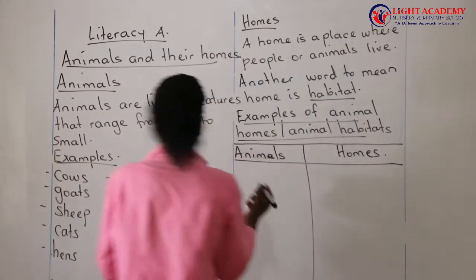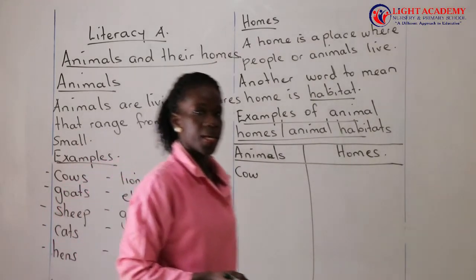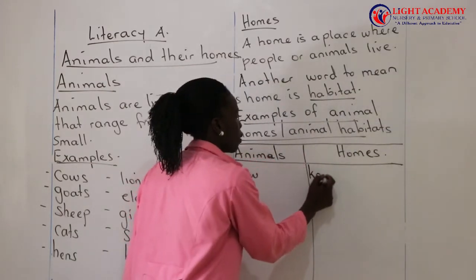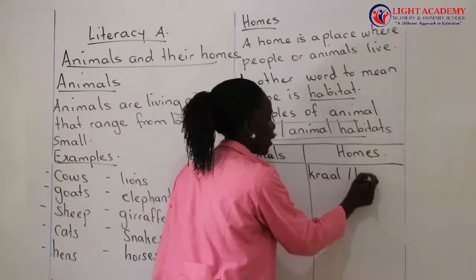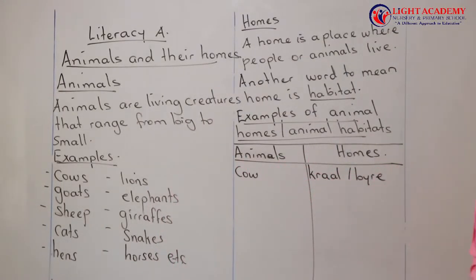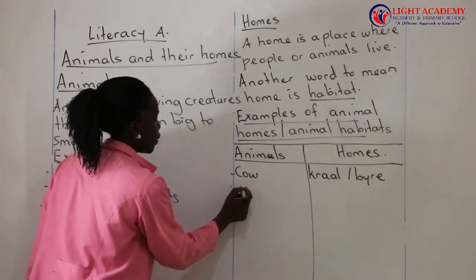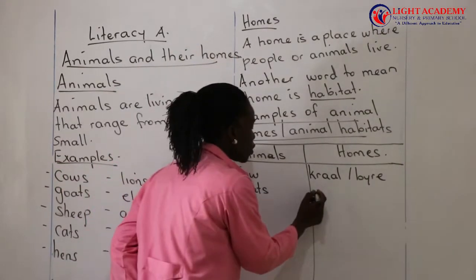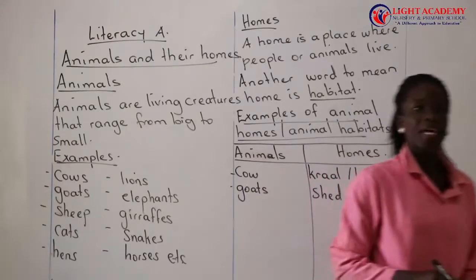So we look at the first animal. Let us look at the animal called the cow. Where does a cow live? A cow lives in a home called a kraal, or you can call it a byre. Then we have the goats. The goats live in a home called a shed.